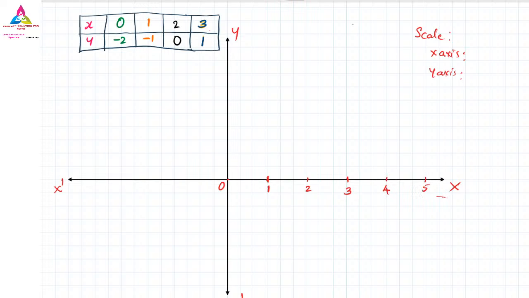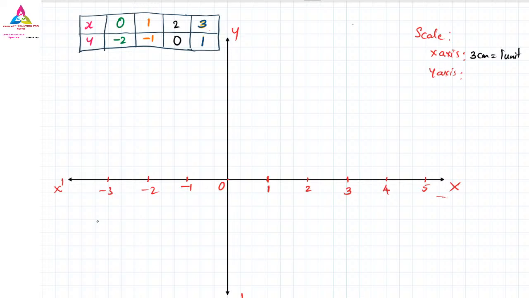According to your graph, you can leave as many lines as you want. Understood? It is not compulsory to leave 3 lines only. You can leave more than 3 or less than 3 according to your graph. So I can write down here for the x-axis: I have left how many lines? 3 lines. So 3 centimeter is equal to 1 unit.